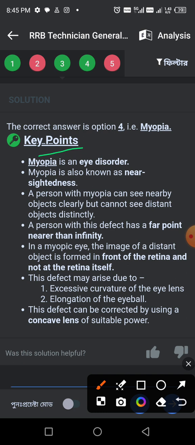In the myopic eye, the image of a distant object is formed in front of the retina and not on the retina itself. This defect may arise due to one, excessive curvature of the eye lens, or two, elongation of the eyeball. The defect is corrected by using a concave lens of suitable power.